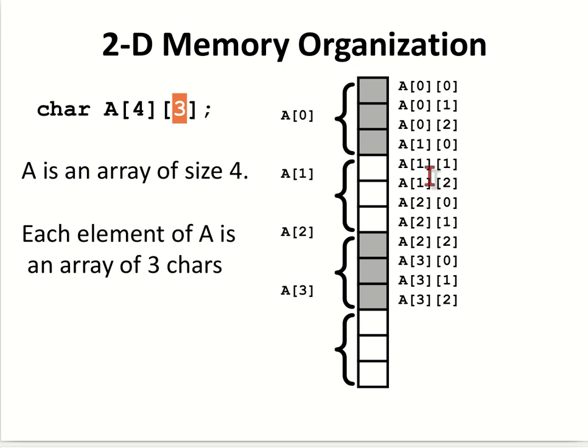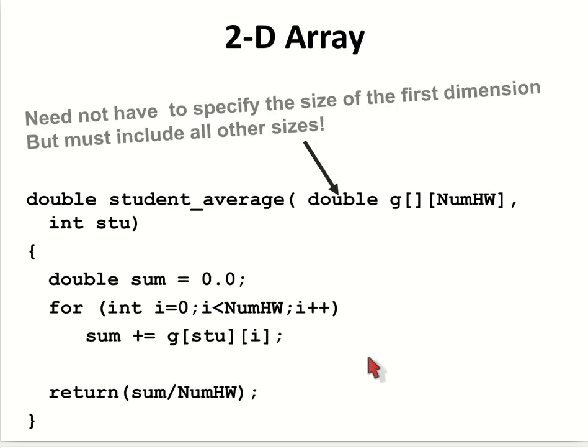It is stored like this: A[0], and in A[0] we will have 3 locations: A[0][0], A[0][1], A[0][2]. In A[1] we have A[1][0], A[1][1], A[1][2], then A[2][0], A[2][1], A[2][2], A[3][0], A[3][1], A[3][2].